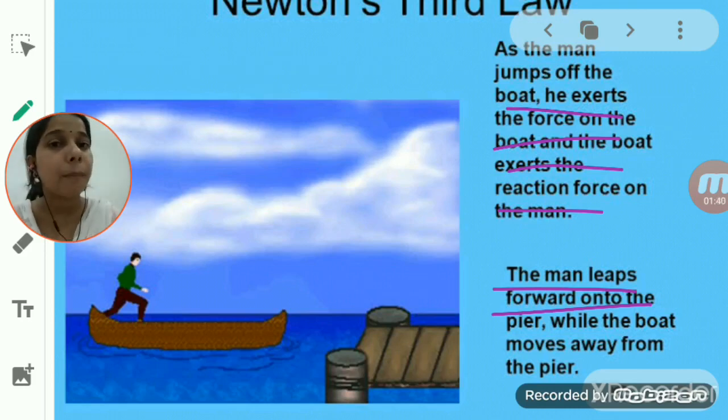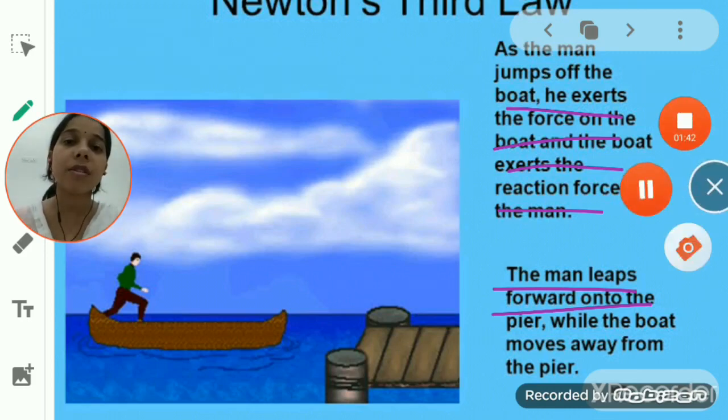This is another example of Newton's third law of motion.